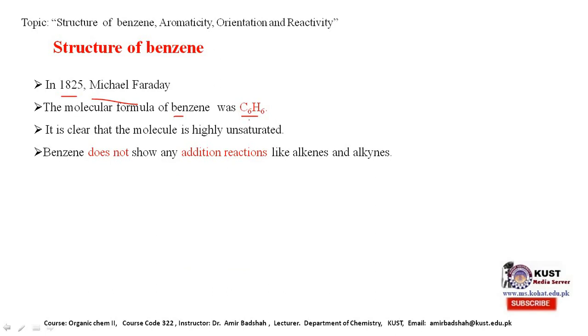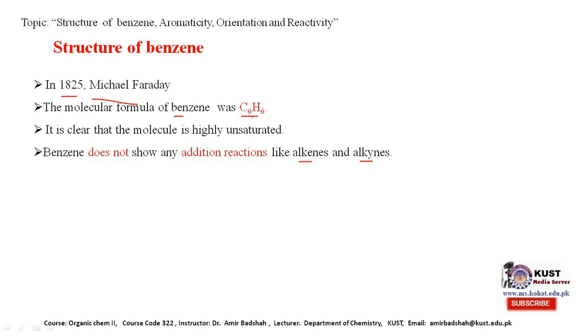But this compound, like other unsaturated compounds like alkenes and alkynes, doesn't show any addition reaction. Addition reactions are those in which two reagents combine together to form a single compound, and it is the property of unsaturated compounds like alkenes and alkynes.